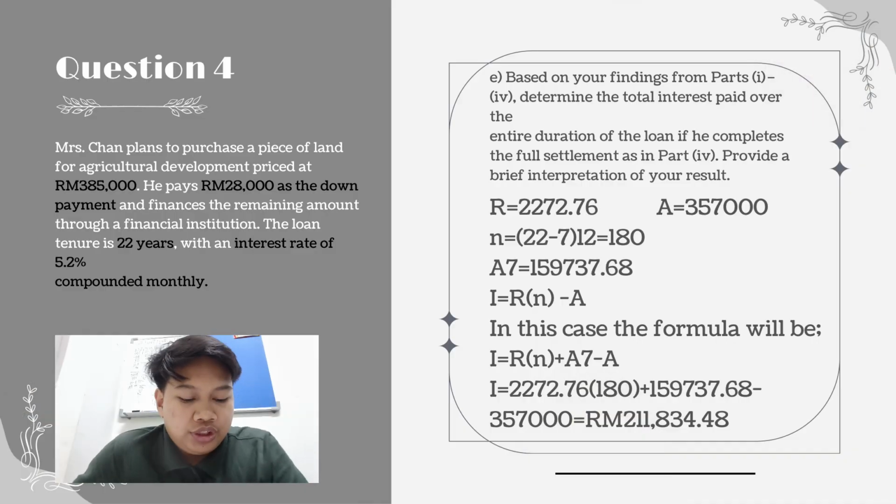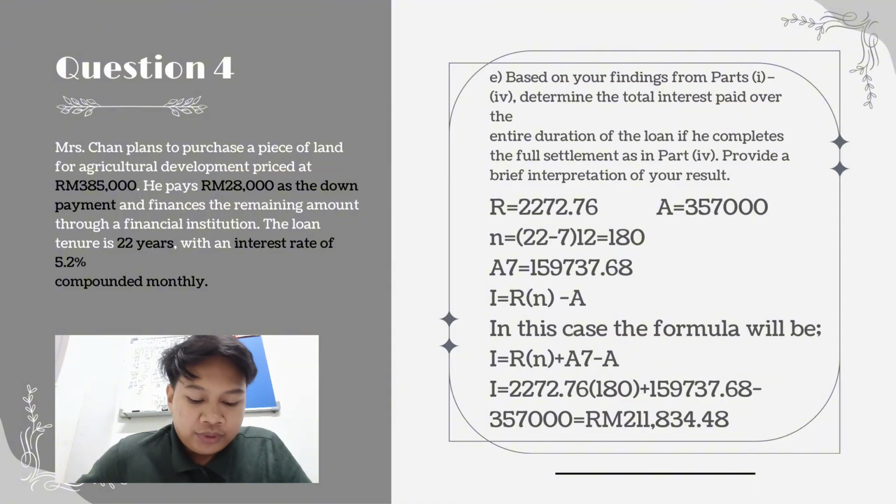For the last question 4E, it is asking for the total interest paid during the loan. The formula that I'm going to use is I equal to R times n minus A. But in this case, I will add the answer from question 4D, as Miss Chen makes the full payment 7 years before the loan matures. So the formula will be I equal to R times n plus A7 minus A. For the answer, it's going to be 2011 834 ringgit 48 cents.